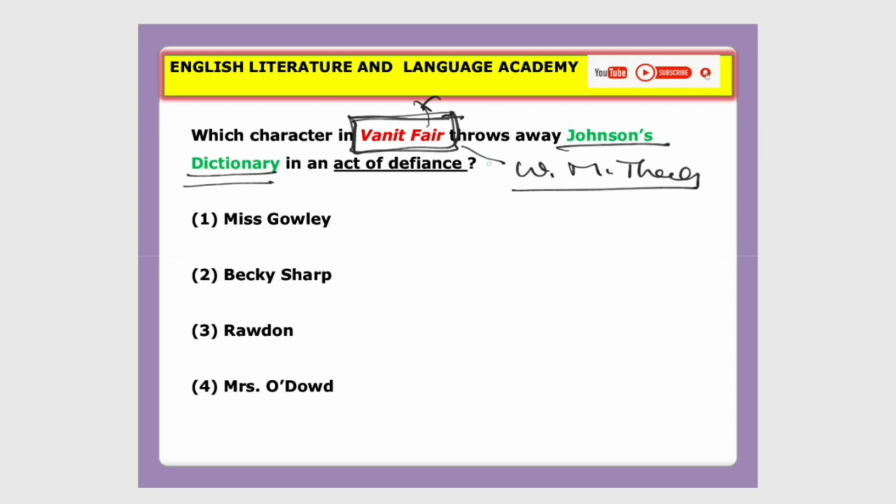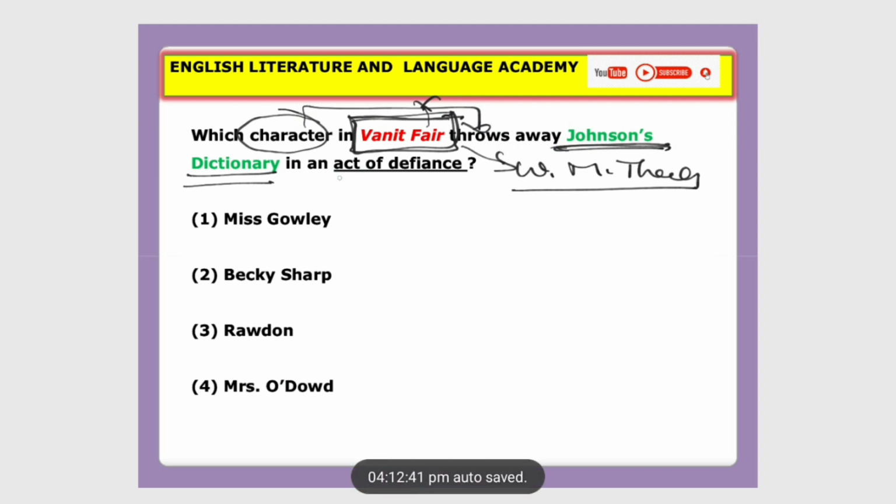In that novel, we have an incident. There was a character who throws away the book, the dictionary of Johnson. That incident is known as an act of defiance. So here you have to identify the character.